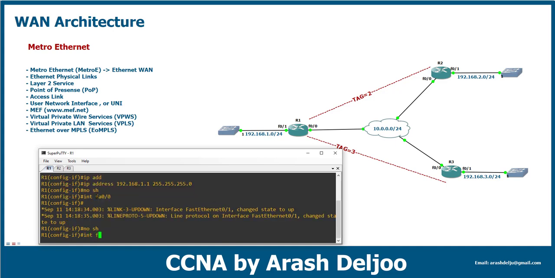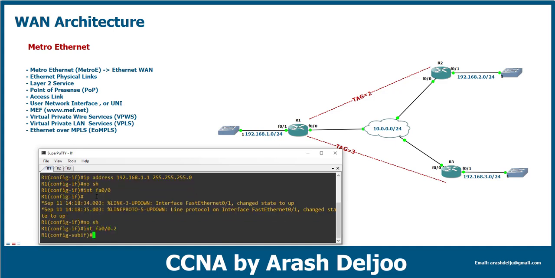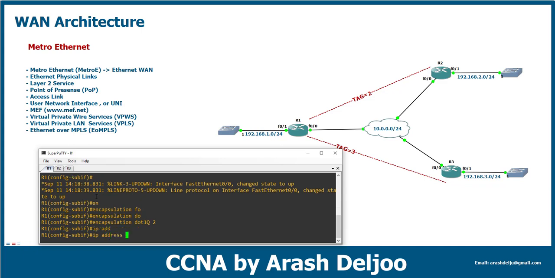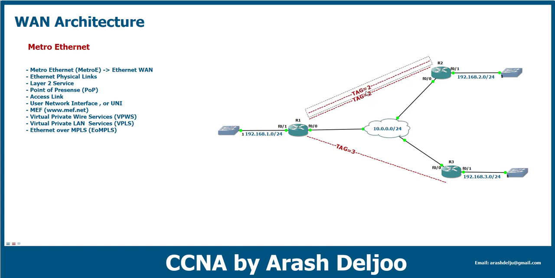After that, we should configure two subinterfaces. FastEthernet 0/0.2, encapsulation dot1q 2. Okay, and then IP address. You have learned about the configuration of subinterfaces before in the inter-VLAN routing topics. Then IP address, here we need one range of IP addresses. You know that for each E-Line we need one specific range. For example, here I'm going to use the